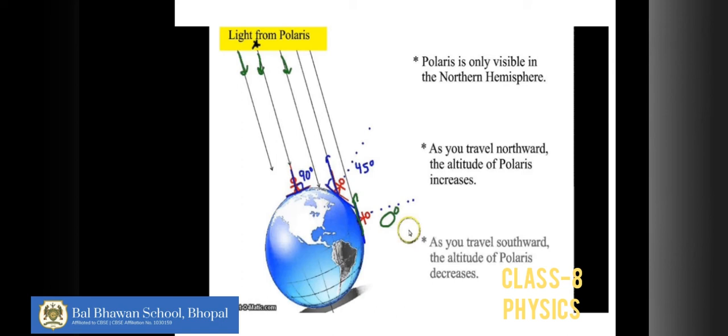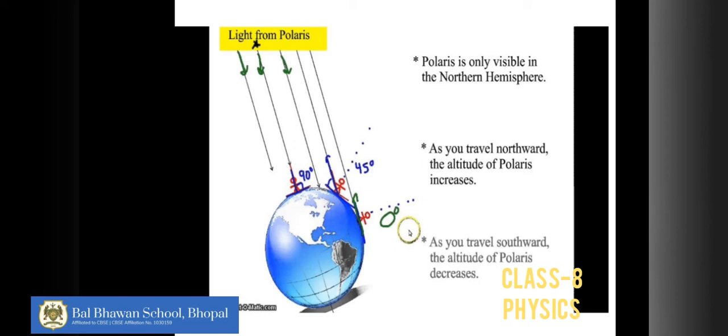Okay, and as you know, the earth is divided into two hemispheres. The upper hemisphere is called the northern hemisphere and the lower hemisphere is called the southern hemisphere. Because the pole star is located just above the north pole of the earth, it is also called the north star. It can be visible from any place in the northern hemisphere, but not from the southern hemisphere. If you are at any place in the northern hemisphere, you can easily locate the pole star above the north pole, but not from the southern hemisphere.